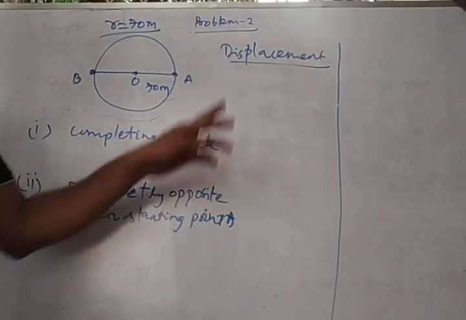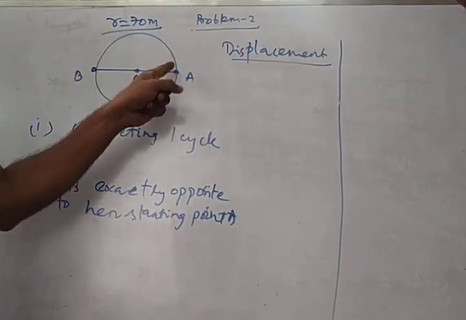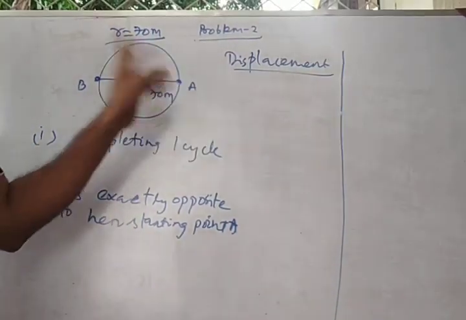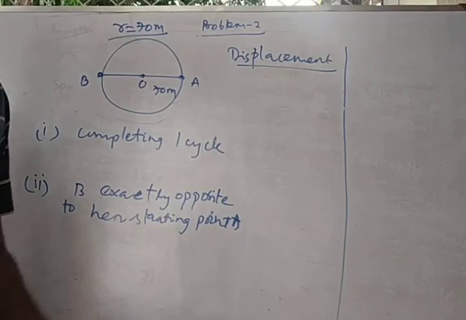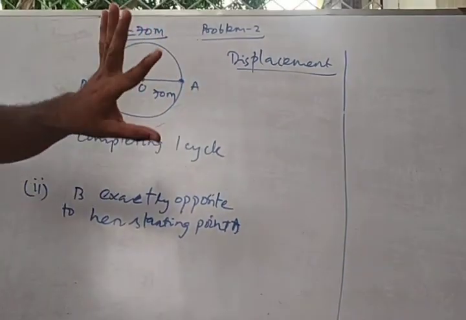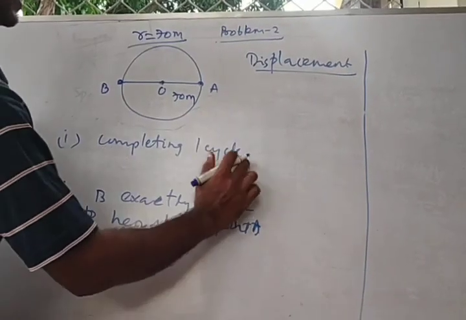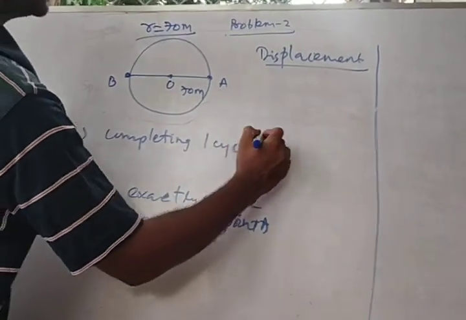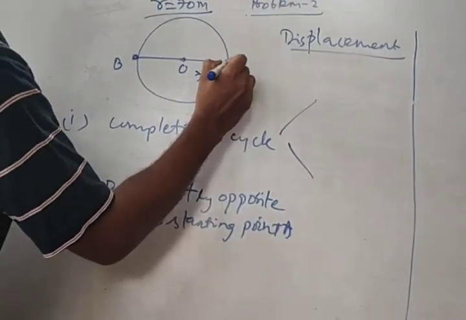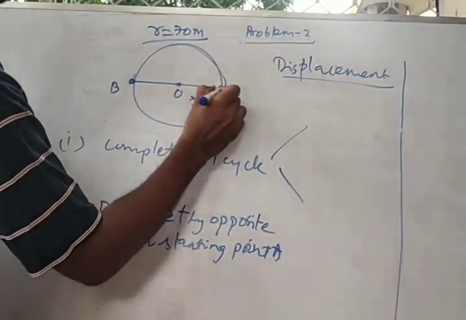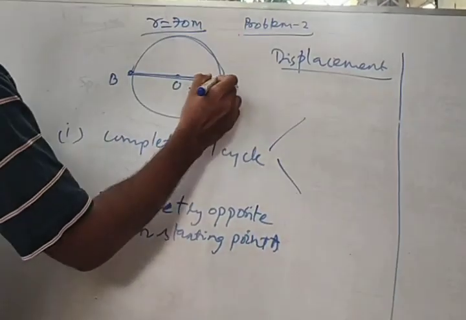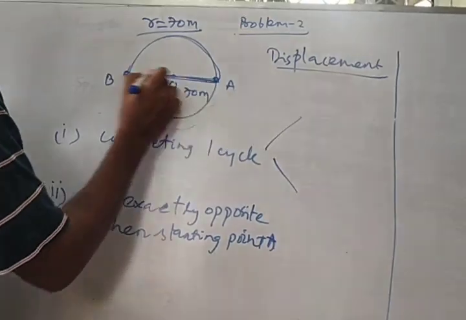Basically, I have already mentioned, for completing one cycle, the displacement of the girl is 0, because initial position equals final position. This can be written in a different way, when I am dividing this first case into 2 parts. When the girl is going from A to B, her displacement will be like this.